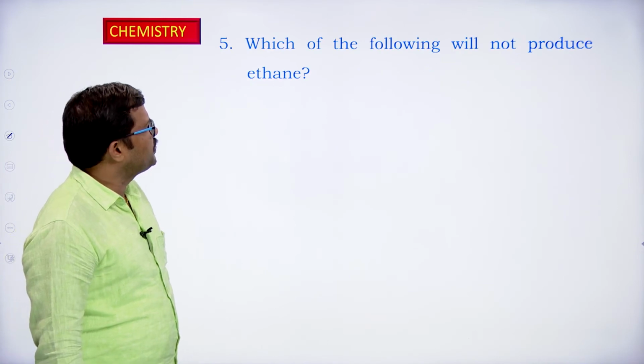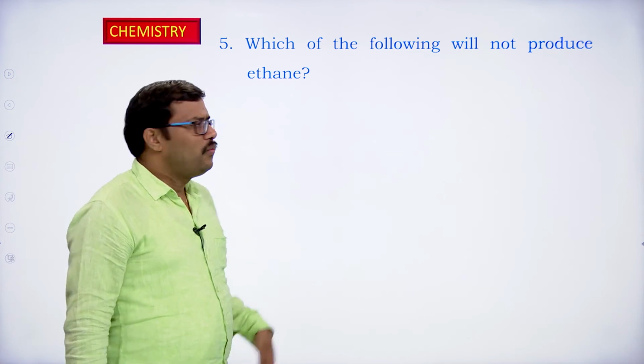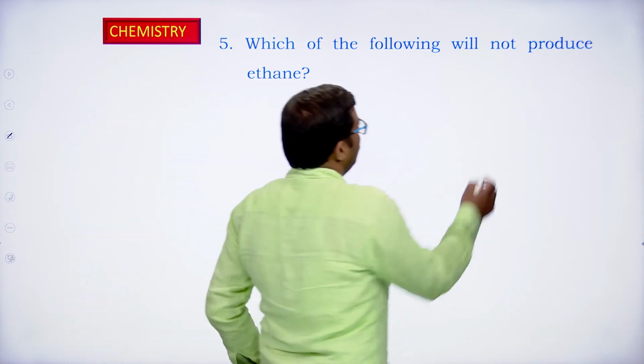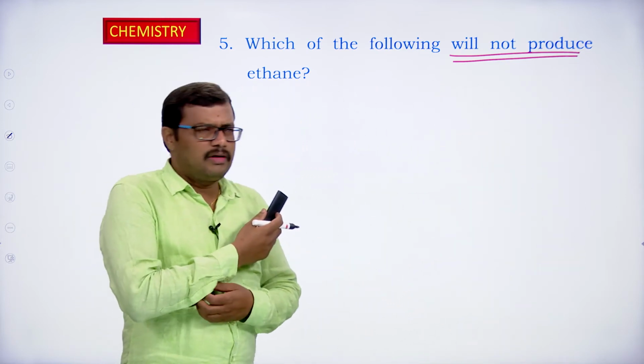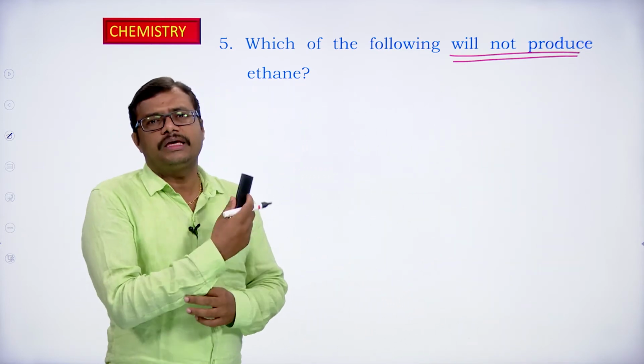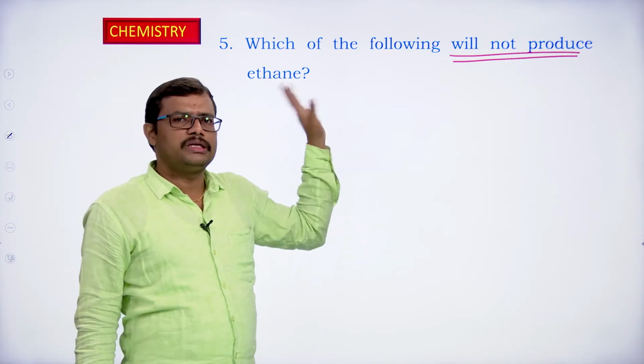Fifth one: which of the following will not produce ethane? Which of the following will not produce ethane? Okay. In the previous one we saw the question of which of the following is producing ethane. Now it is the reverse way: which of the following will not produce ethane? Let us see.